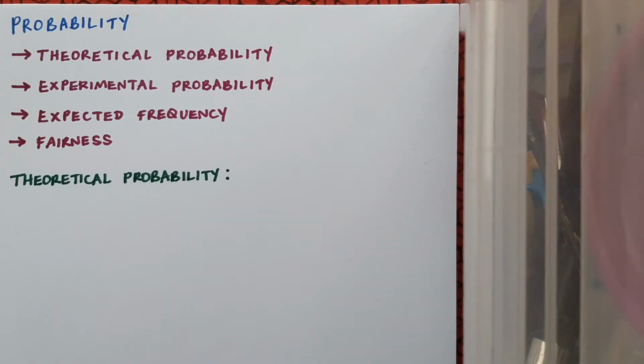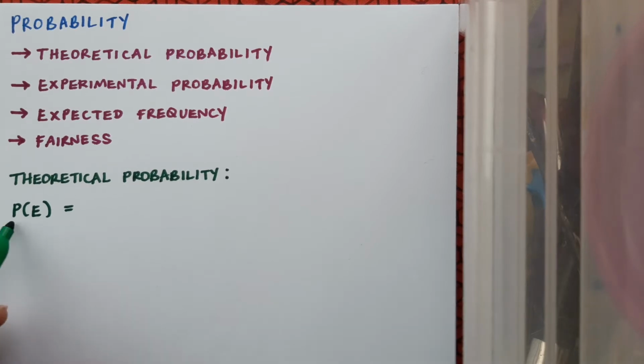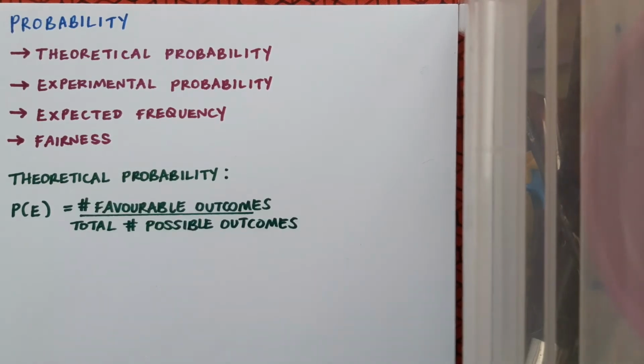This is the classic probability that we've been calculating so far in our probability questions. And it follows the formula that the probability of an event, which we can write as P(E), equals the number of favourable outcomes over the total number of possible outcomes.